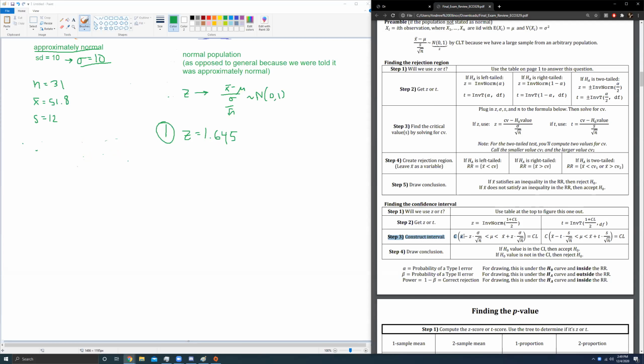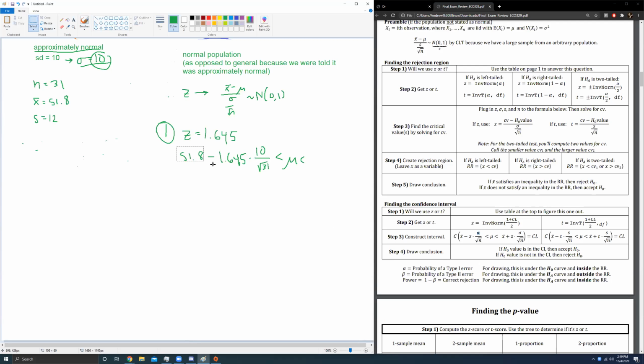Step 3 is construct the interval. All right, cool. We have x bar, which was given to be 51.8 minus 1.645 times our population standard deviation. We're going to use sigma here, 10, I said 12, I meant 10. 10 over square root of 31 is less than mu is less than, same exact thing.